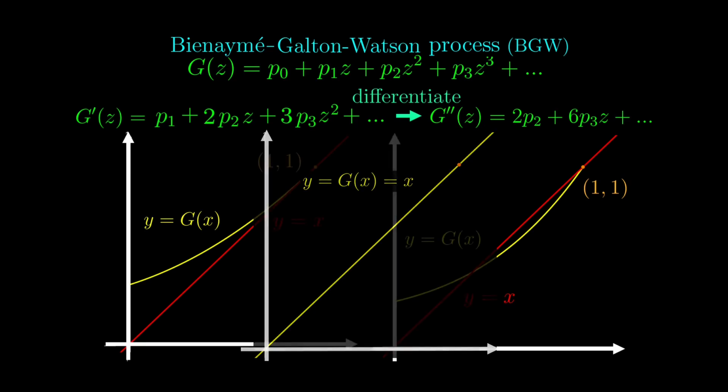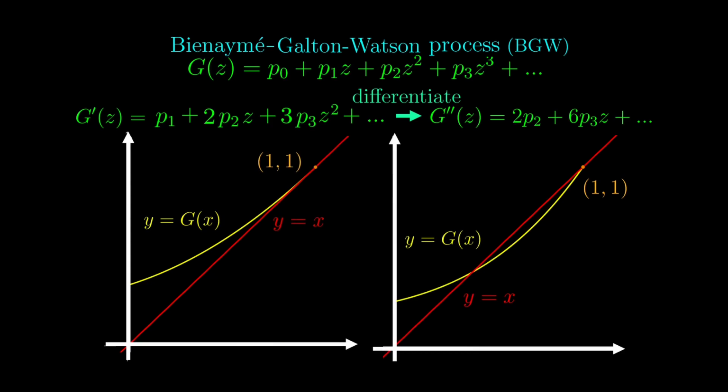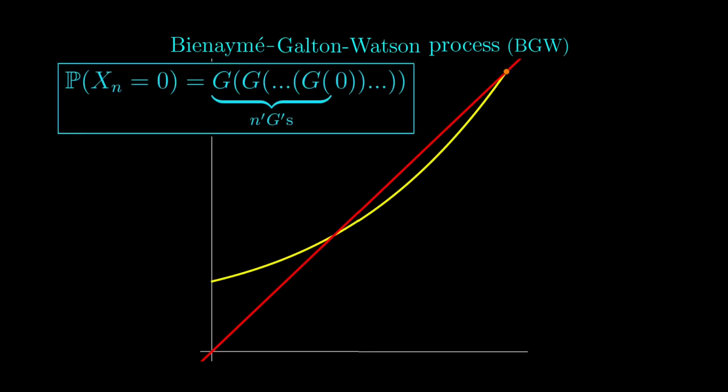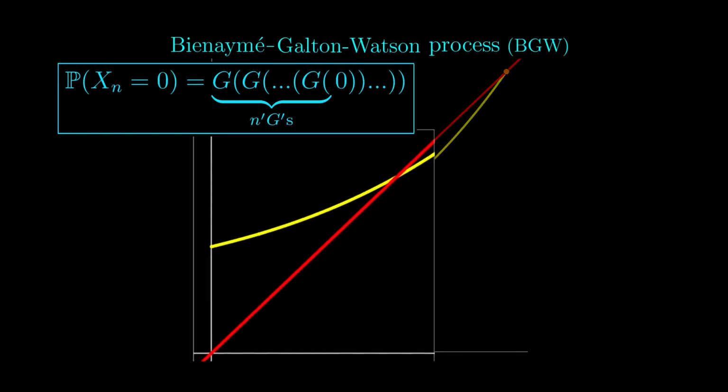Since it is just one simple case, we will leave this out of discussion for now. We first focus on this case where there are two intersections, and recall the objective here. The extinction probability is 0 iterated by g n times. Let's focus on this lower part of the graph.